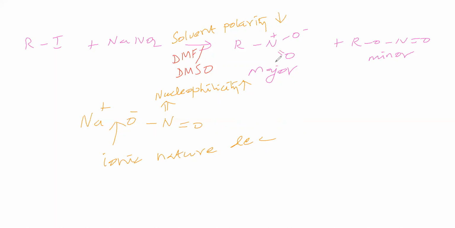Okay. Next, we'll take this RI, and to this, we will take NaNO2. What is the product? Nucleophilic substitution is the product. Nucleophilic substitution is possible.